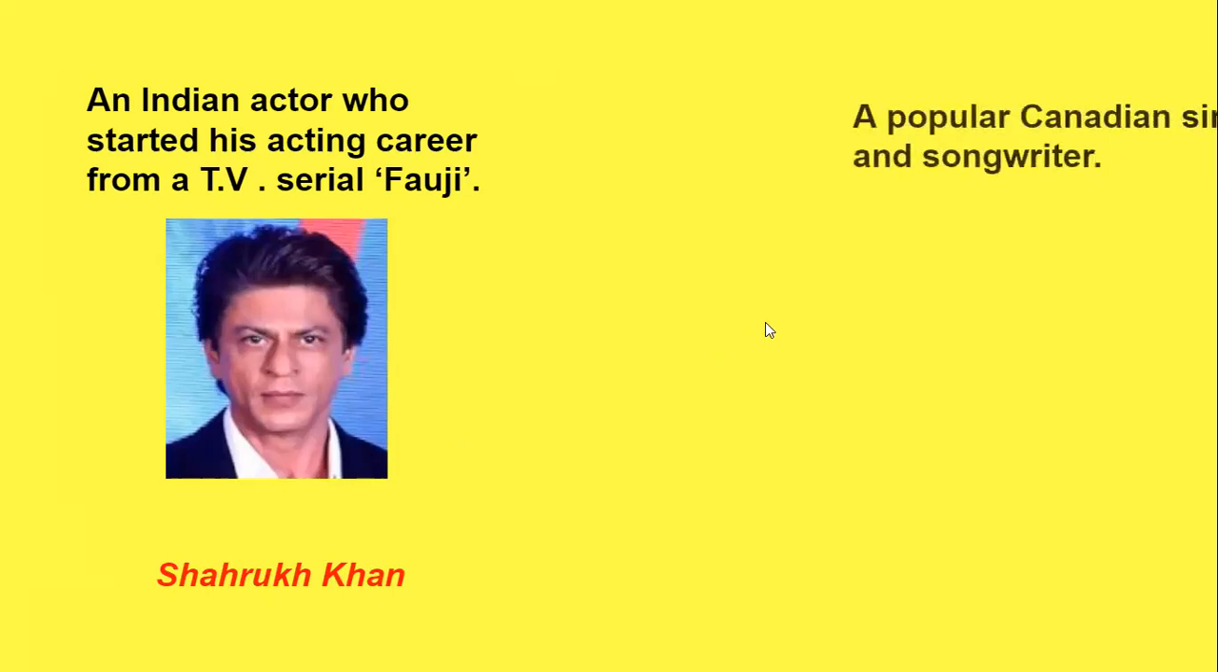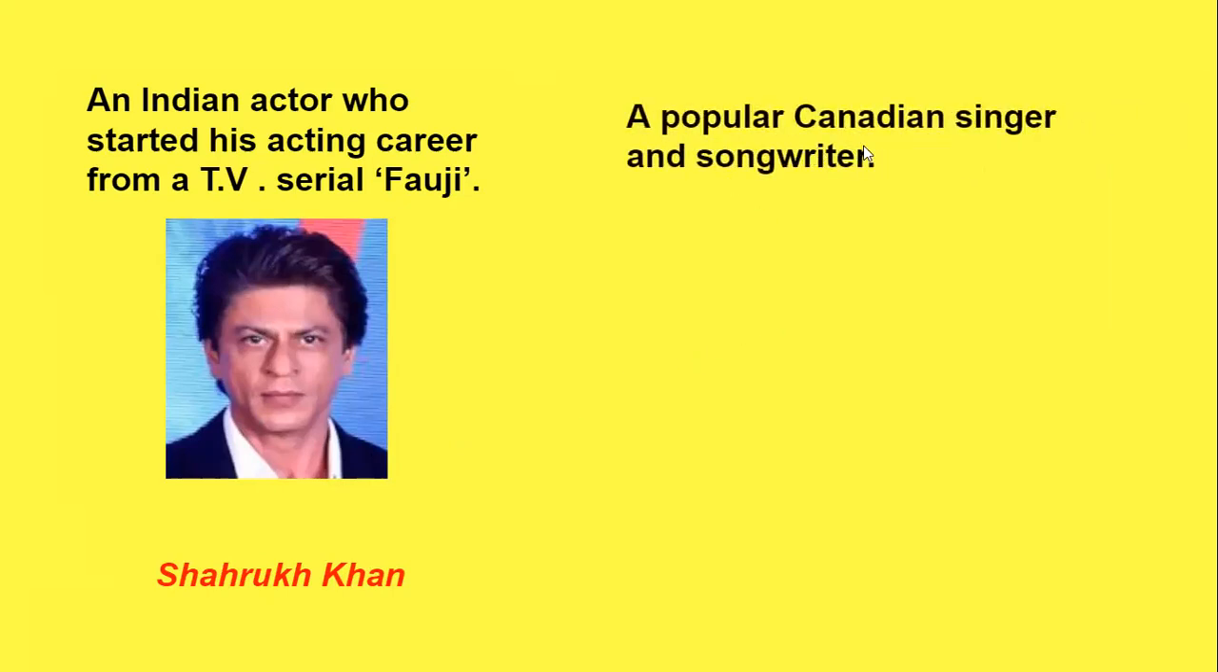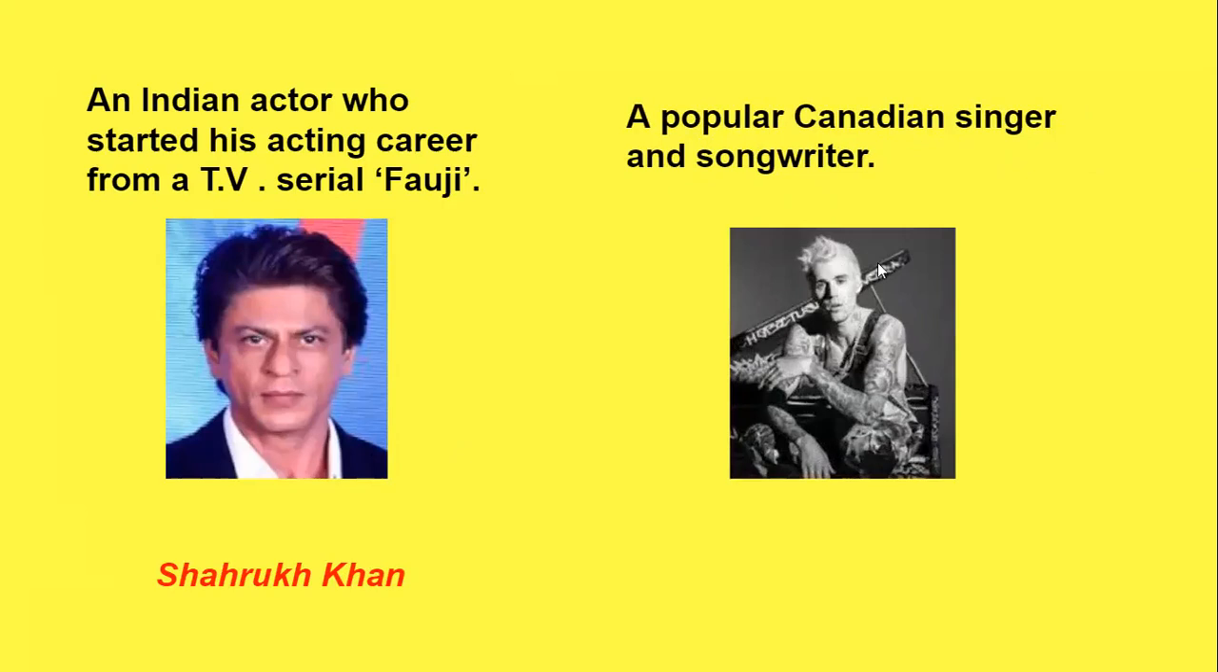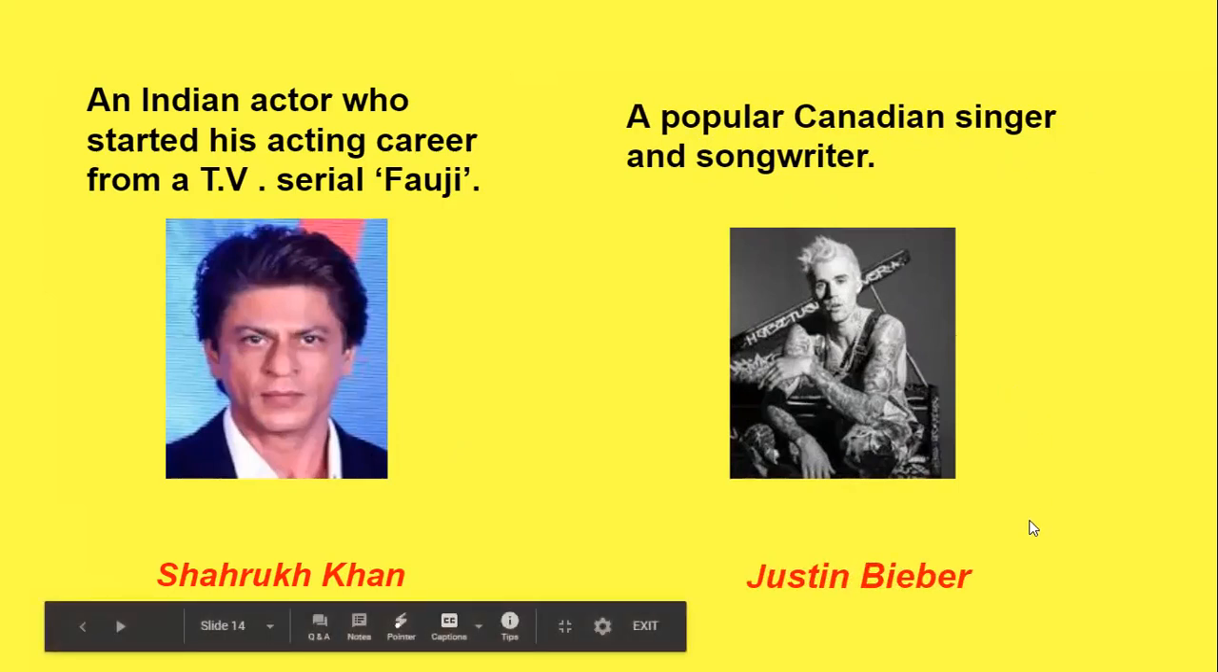Now the next one is a popular Canadian singer and songwriter. He is a songwriter also and singer also, and he belongs to Canada. Who is that person? Look at the picture, recognize him. If you don't recognize, I'll tell the name of that person. He is Justin Bieber. He is a singer also and he is a songwriter also. With this, your page number 35 and 36 is over. I think all of you understand it.